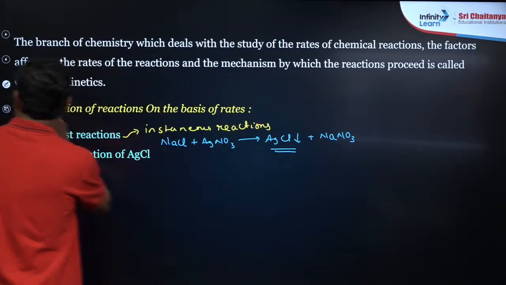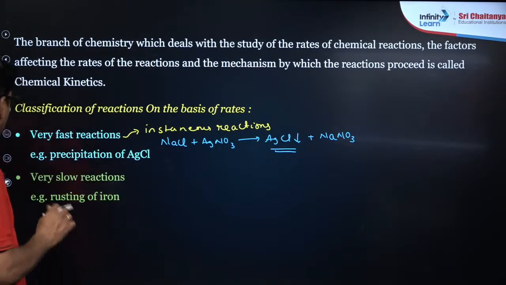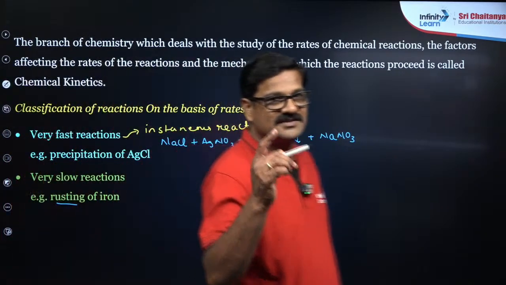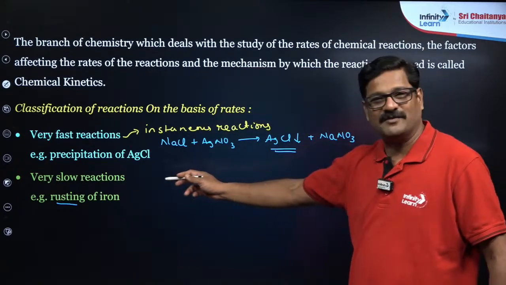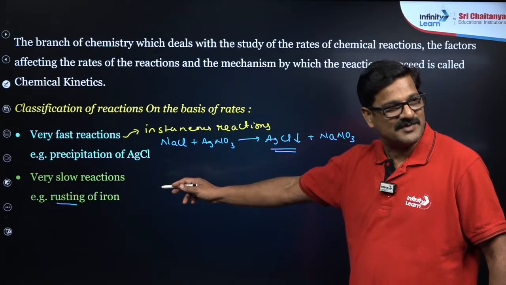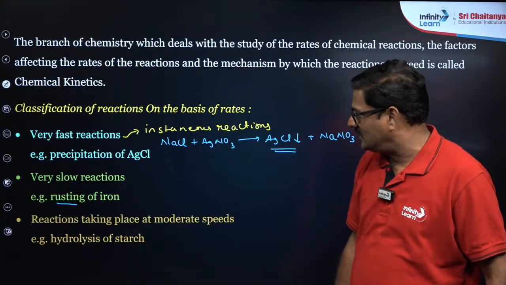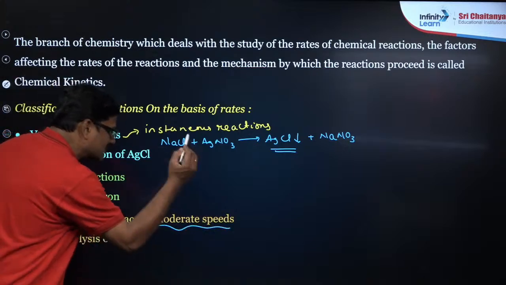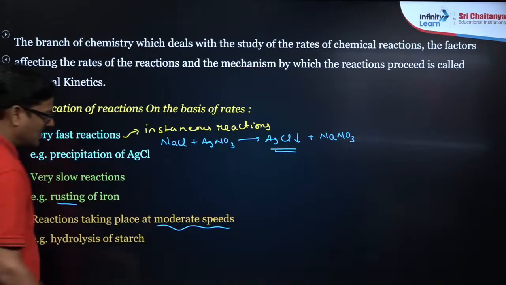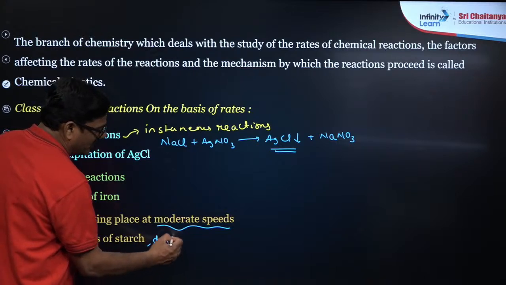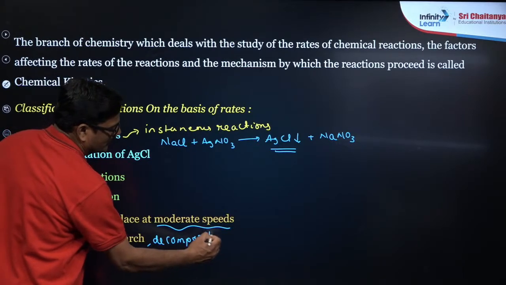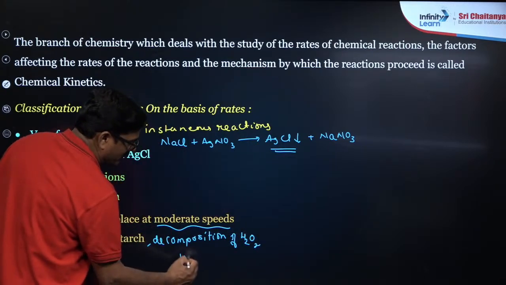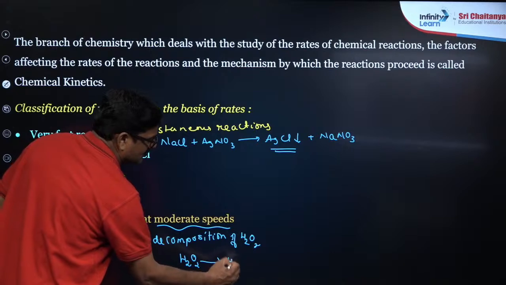Among them, one more: very slow reactions, like rusting of iron. How much time can it take? This takes, my dear students, about a month or 2 months or 6 months, like that, है ना? And you can say moderate reactions, these reactions taking place at moderate speeds, like hydrolysis of starch and decomposition of hydrogen peroxide. When hydrogen peroxide decomposes, it takes a minute.